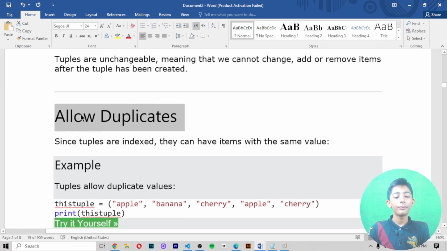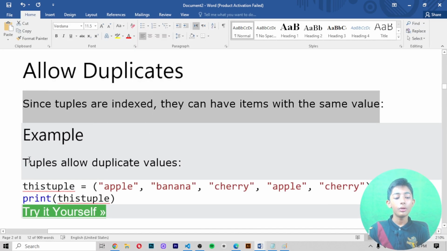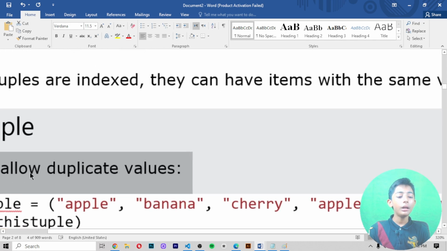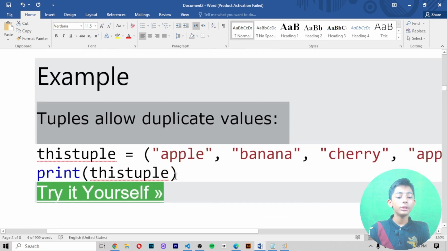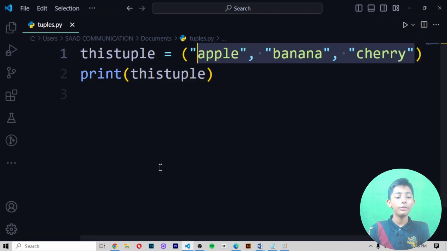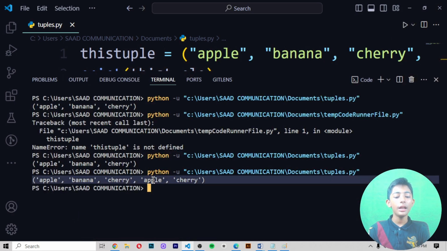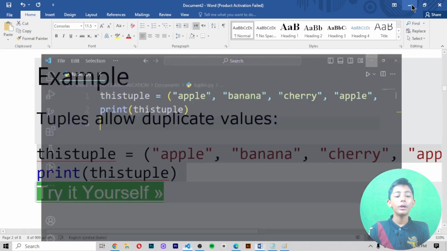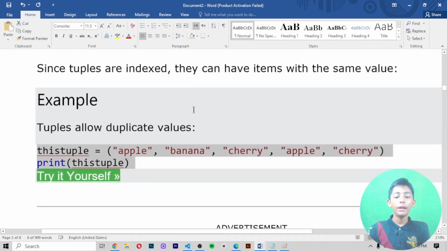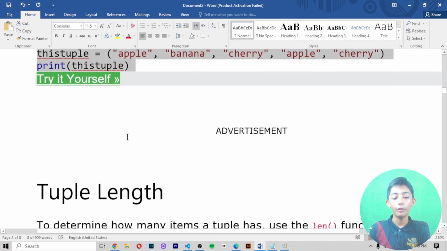Allow duplicates. Since tuples are indexed, they can have items with the same value. In this example, the tuple allows duplicate values. Let me show you. Paste it, save it, and here you can see apple, banana, cherry, apple, and cherry. The tuple allows the duplicate values. I ran this example and it did not give me an error; it gave me the output.